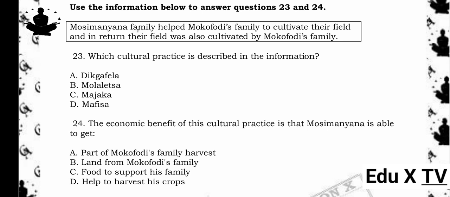Reason being, Molalitsa is a cultural practice where families help each other with farming activities, such as cultivating fields, and expect reciprocal help in return, as described in the example.